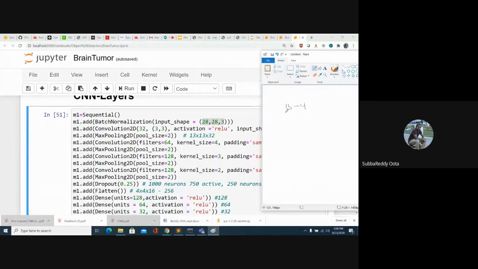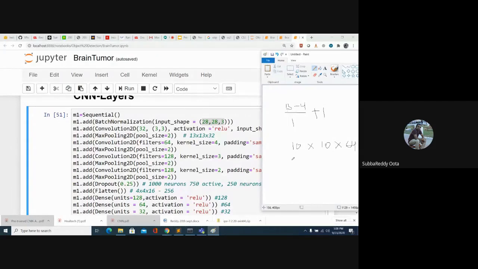Our input image size is now 13, minus the kernel size 4, divided by stride, plus 1. So now we are getting 10 by 10 by, and how many filters are available in the second convolution? We have 64 filters, so the depth will be the number of filters. So 10 by 10 by 64.